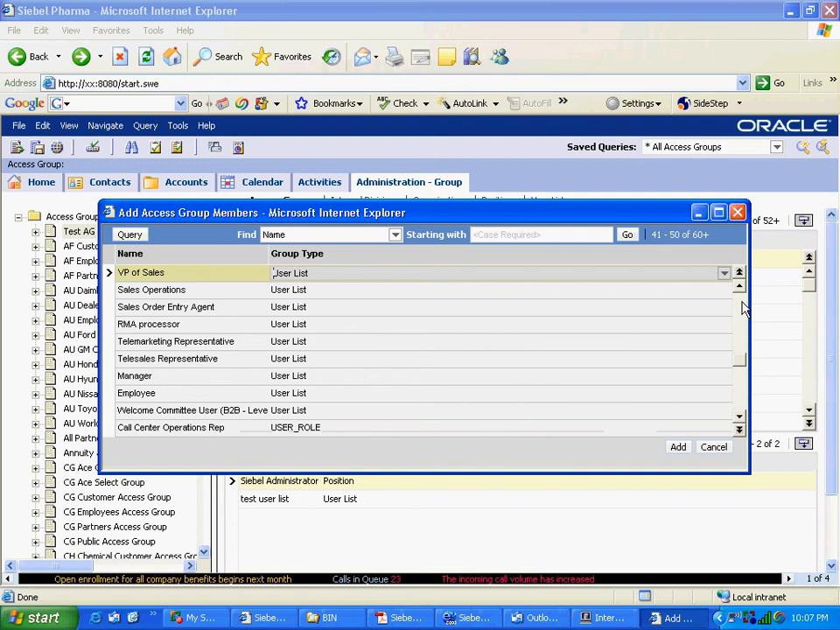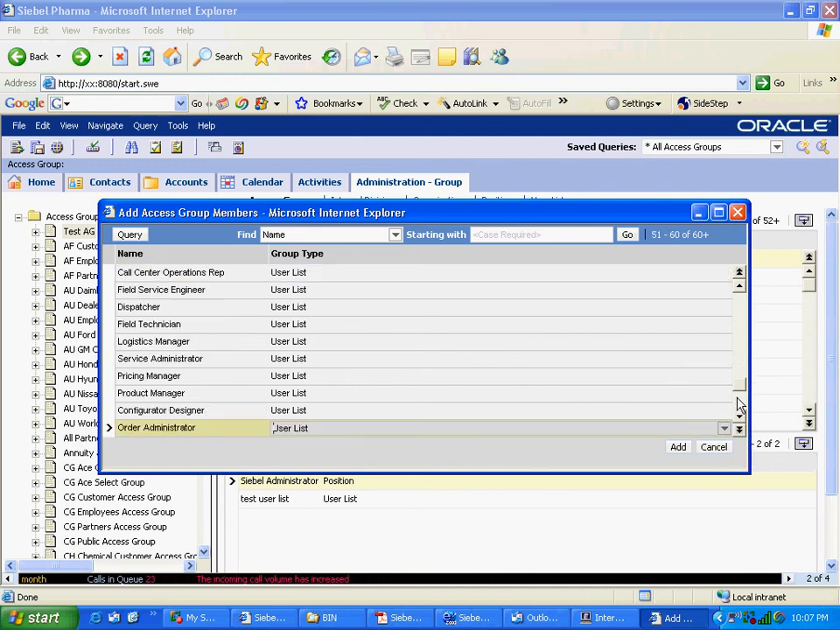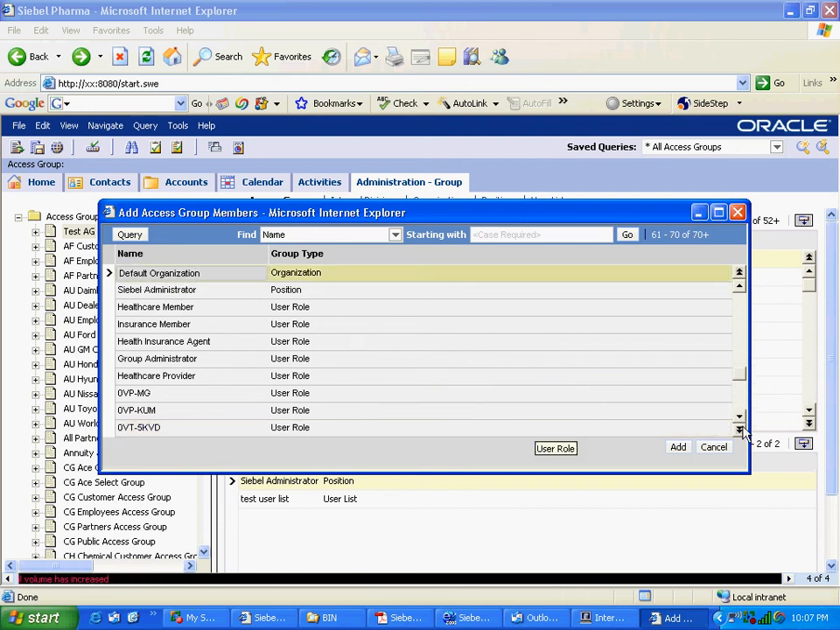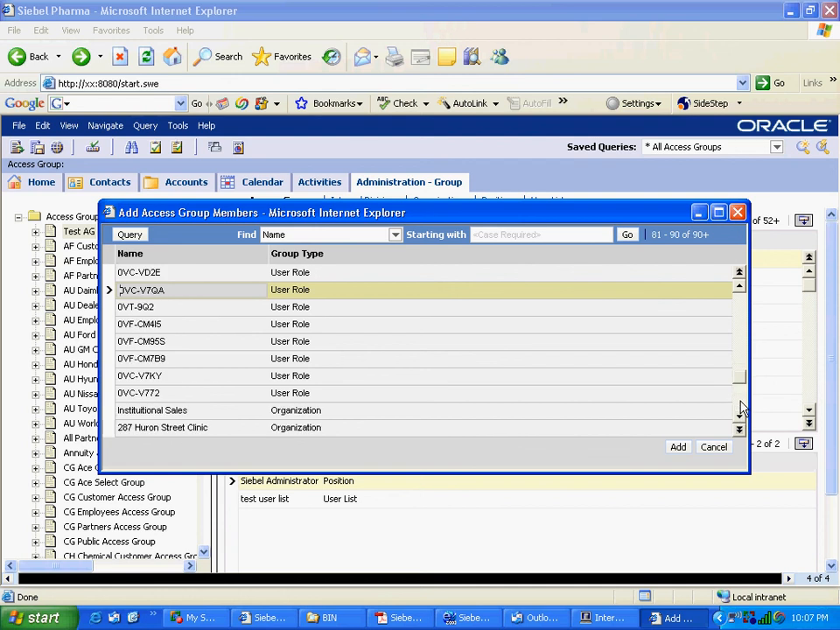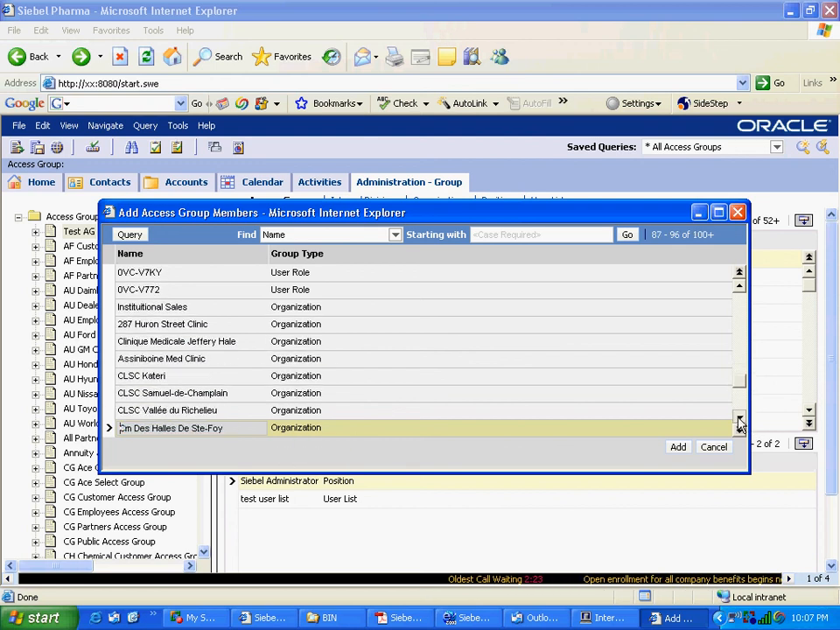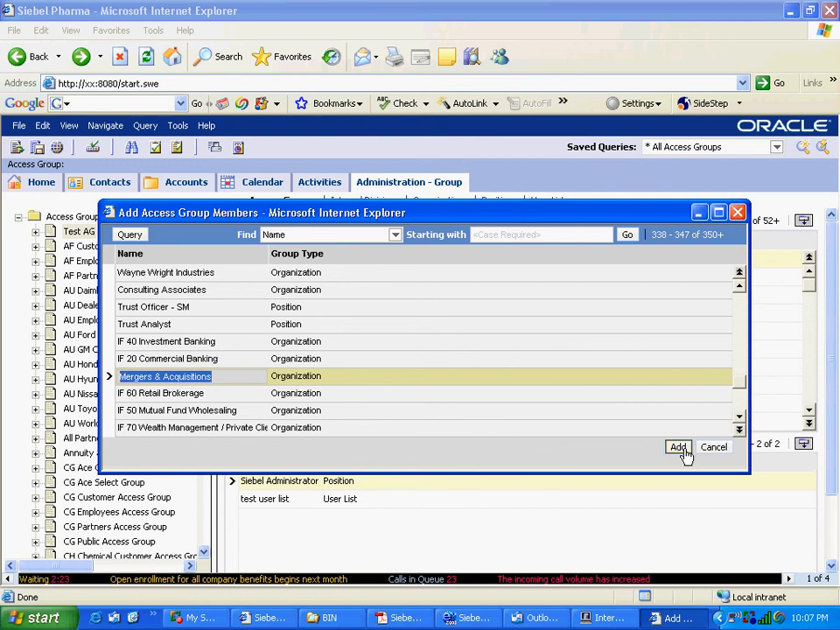Let's create a new account and see whether it is available there. So I'm going to the accounts screen, my accounts. Click new. Test account. Okay. Headquarter. Save it. Go back to the same test AG. I come to this, I highlight this, and let's see whether the test account is available or not. Yes, it's available, so I can add it. So the account is a part of this access group.